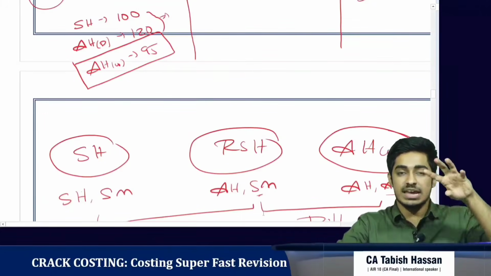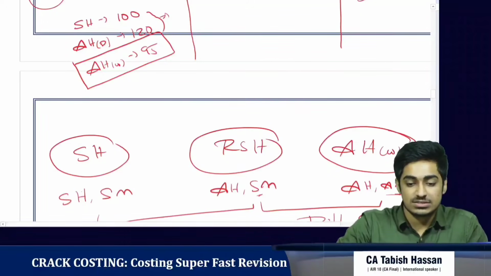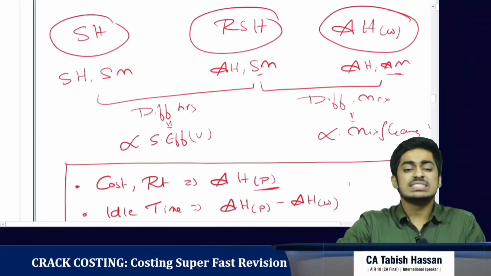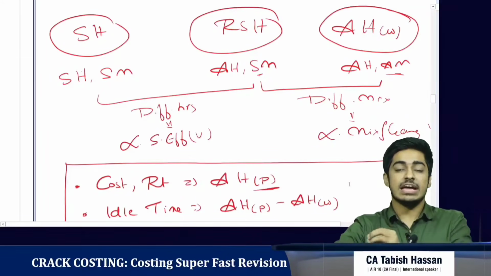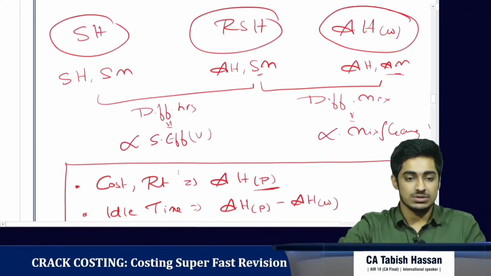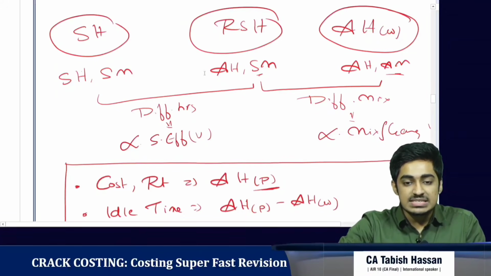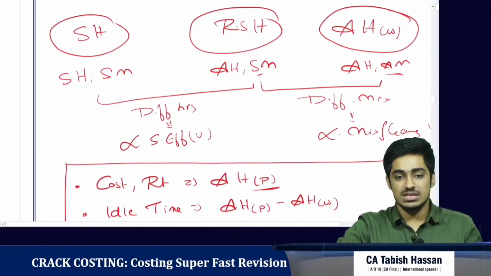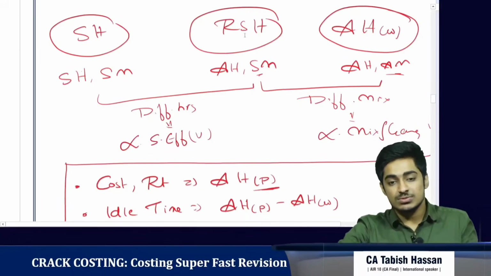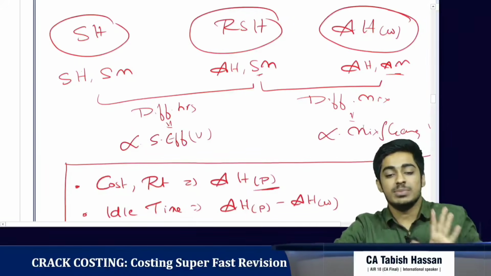So we have standard hours, we have actual hours worked, then we have the revised standard hours. Standard hours is standard hours in standard mix. Revised standard hours is actual hours in standard mix, and actual hours worked is actual hours in actual mix. When we compare standard hours with revised standard hours, the mix is the same, the only difference is in hours. So we call it the labor sub-efficiency variance. When we compare revised standard hours with actual hours worked, the actual hours are the same, but the difference is only in the mix. So we call it the labor mix or labor gang variance.